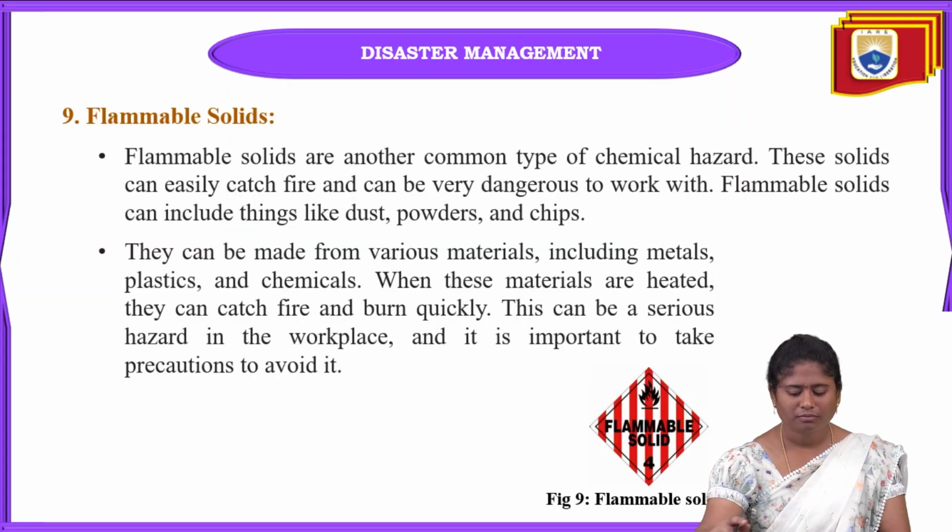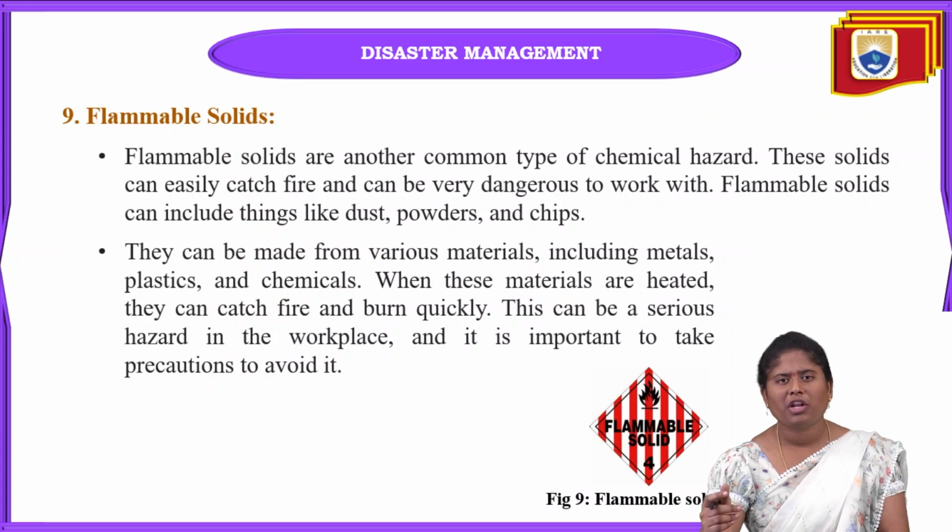Okay, and the next one is flammable solids. This is one of the main chemical hazards. Why? Because it will be in solid form only. So when we are using this type of flammable solid, it can easily cause fire, and it can be dangerous to work with. What is meant by flammable solids?